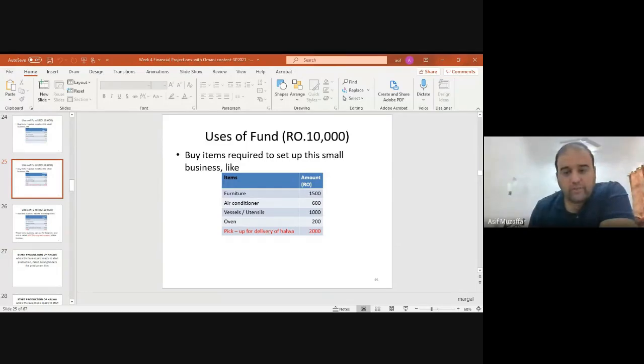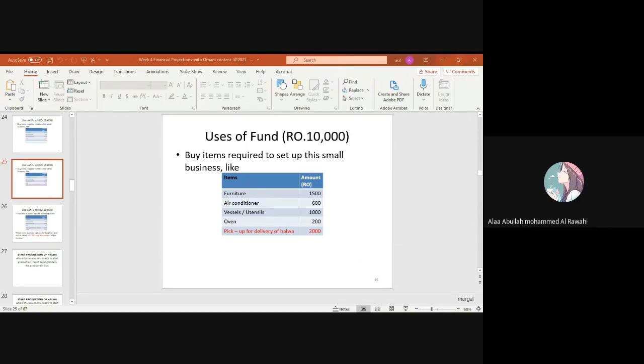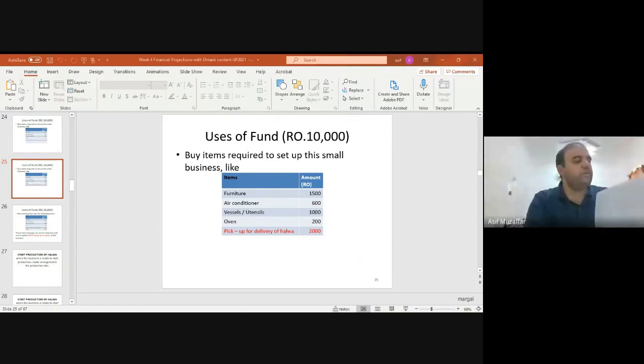What should we call them? Assets. These are the assets. These will remain with the company for a long period of time, obviously more than 1 year.